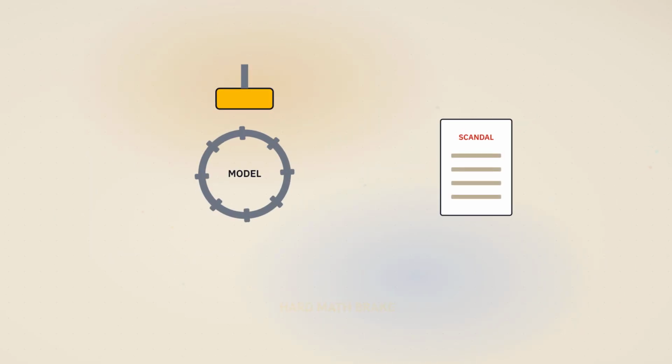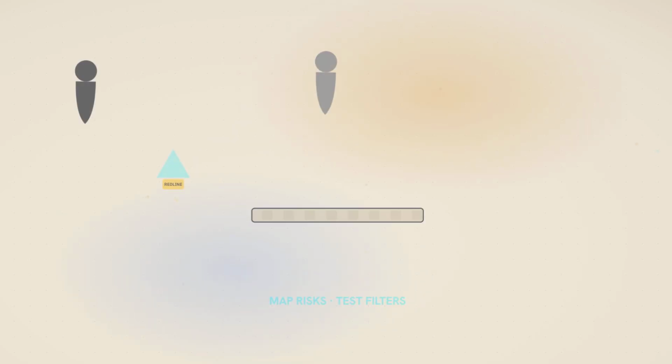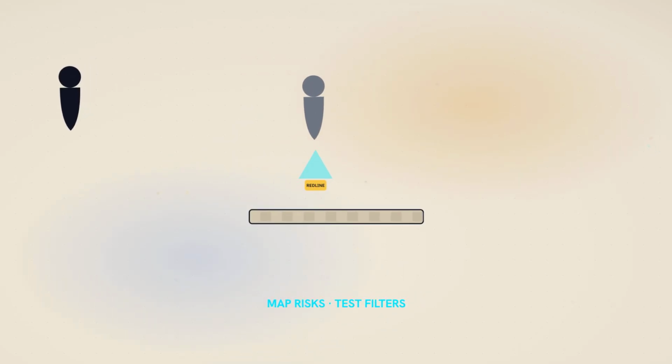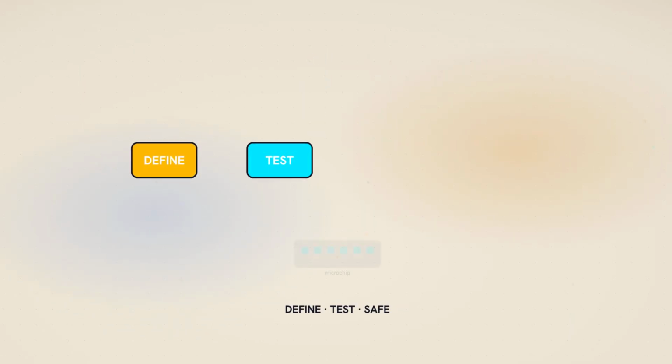A red line isn't just a suggestion. It's the hard math break that keeps your product out of the news for the wrong reasons. So when Anthropic asks you this, tell them you build red lines by mapping risks and testing the math filters. Define the line, test the breaks, and keep your users safe.